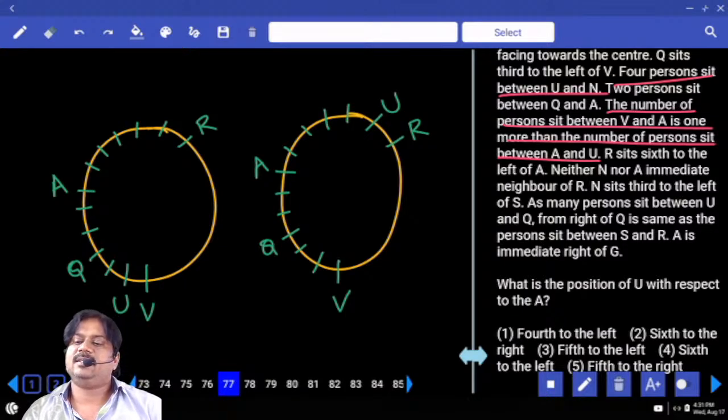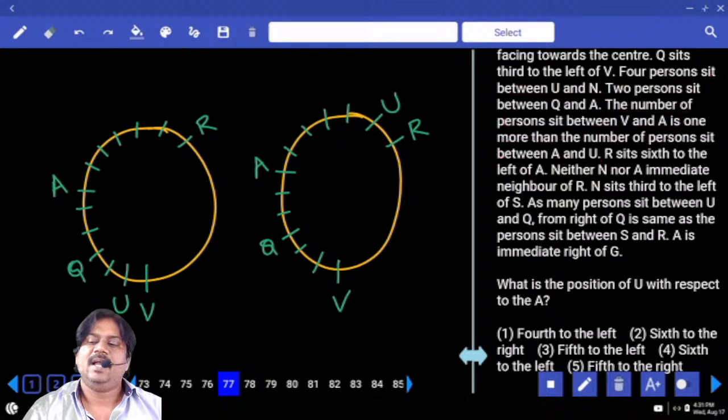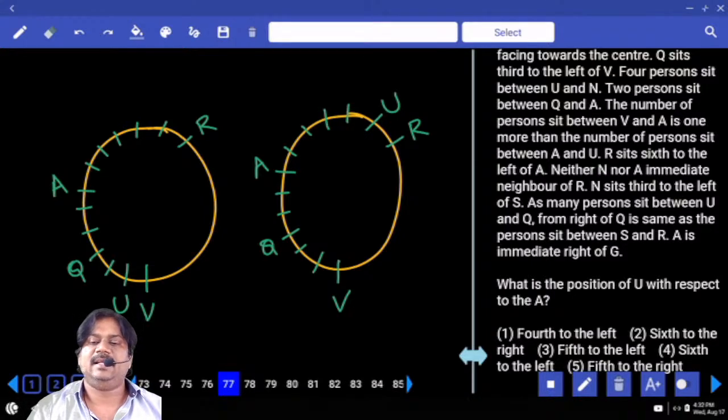So next information, N sits third to the left of S. Can we have any confirmation about N and S here? No. As many persons sit between U and Q from the right of Q as sit between S and R.